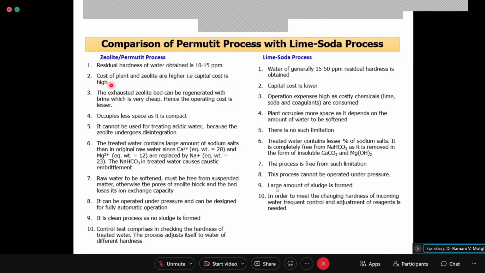So you also need NaCl. In lime soda, capital cost is lower. A very large quantity of water can be treated with cheaper lime and soda. The exhausted zeolite bed can be regenerated with brine, which is cheap. Hence, the operating cost is lesser. Installation cost is higher, operating cost is lesser. Here, the operation expenses are high as costly chemicals, lime, soda, and coagulants are required.